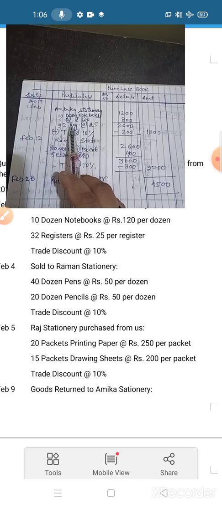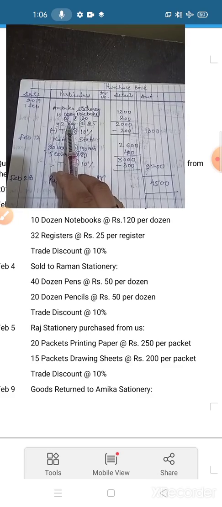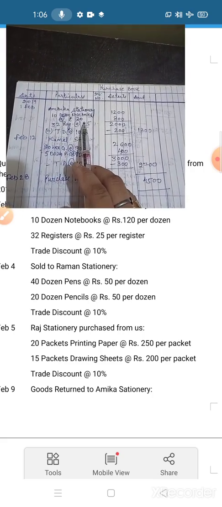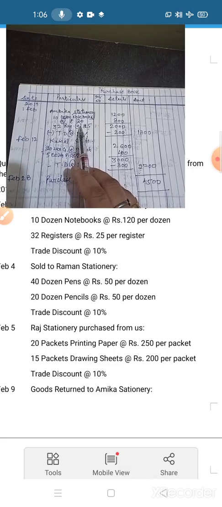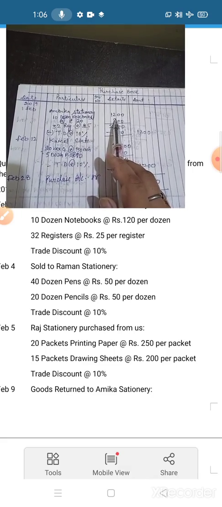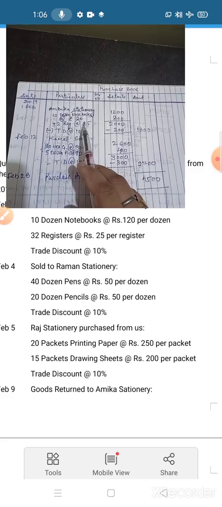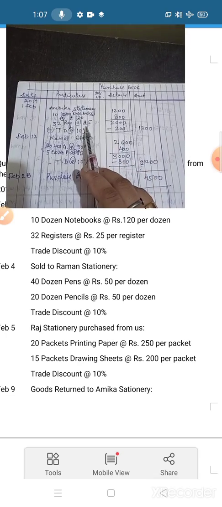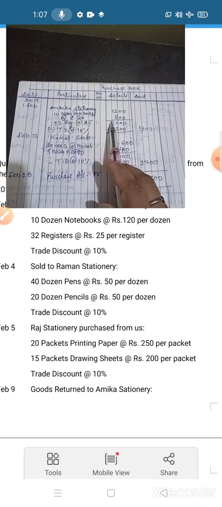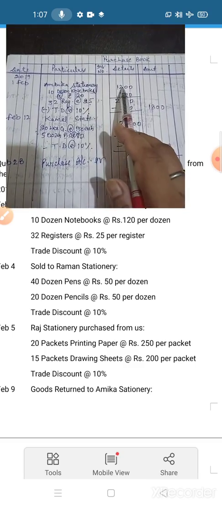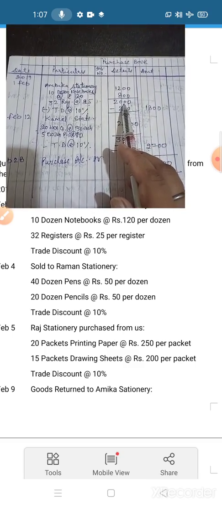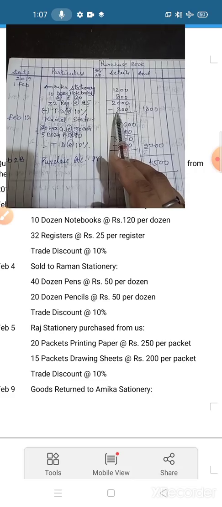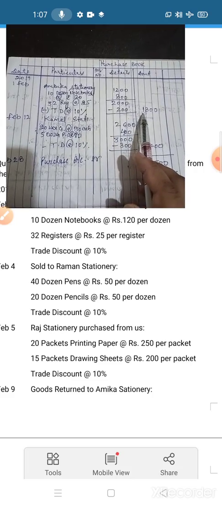Here you have to write down the description. The description is 10 dozen notebooks at the rate of 120 each. So when you multiply 10 into 120, it is 1200. Okay. The next is 32 registers at the rate of 25 each. So 32 into 25 is 800. Now 1200 plus 800 is equal to 2000. Now trade discount of 10% you have to charge on 2000, it is 200, and the answer which comes you have to fill in the amount column.